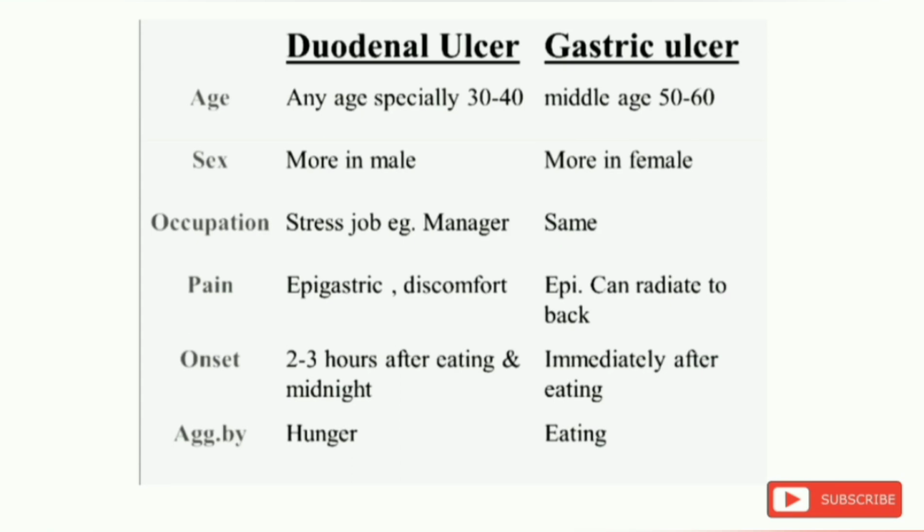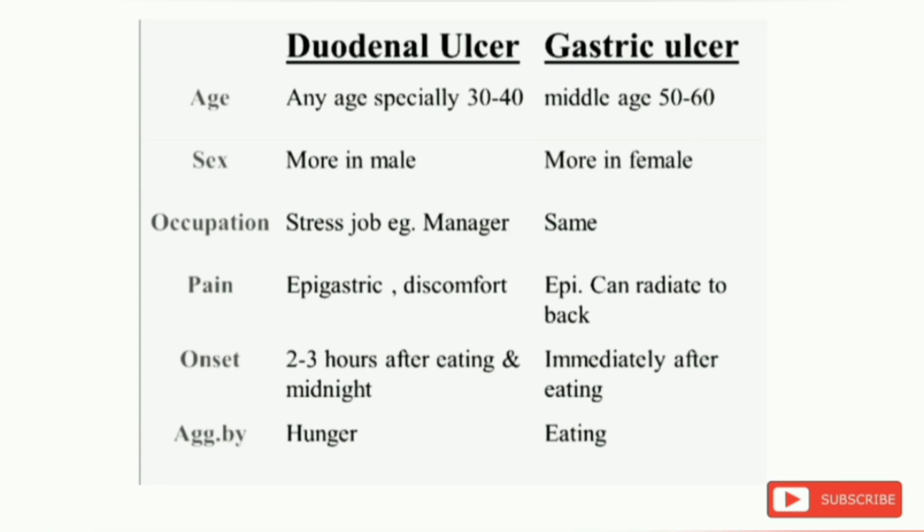onset is immediately after eating, and duodenal ulcers are aggravated by hunger, and gastric ulcers are aggravated by eating. Pain in the duodenal ulcers is due to the acid irritating the ulcer, that is the hunger pain, and it is relieved by taking food. After 1-2 hours of food, the pain becomes severe.